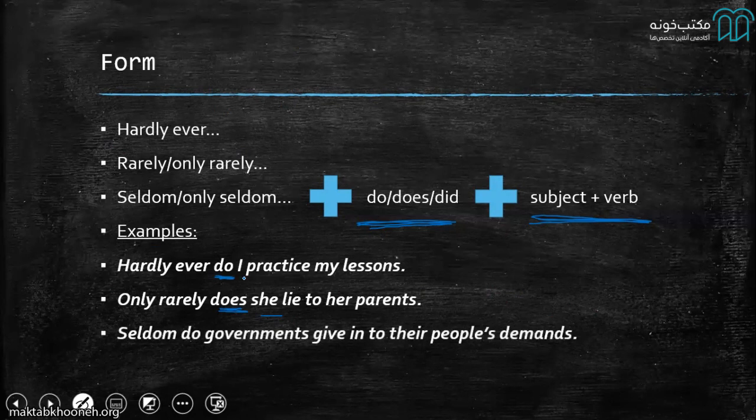Or seldom do governments give in to their people's demands. So again, here I'm using do because I'm using governments. So it's not that complicated. All you really do is you have one of these limiting adverbs, then your do, does, or did, depending on your subject, and then you have your subject and verb. It's very, very easy to do, but it's beautiful and it's complex.